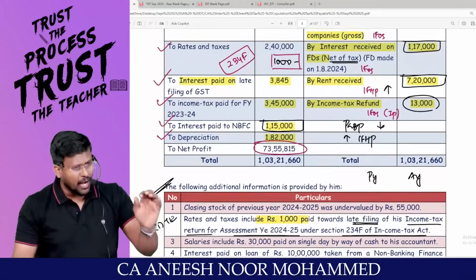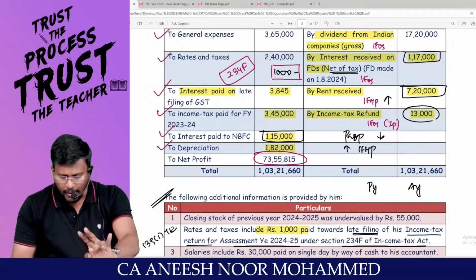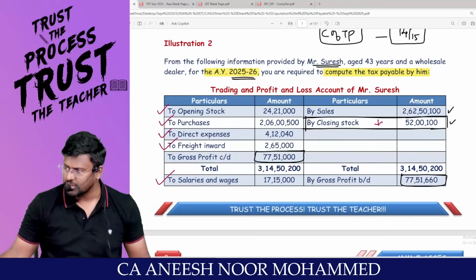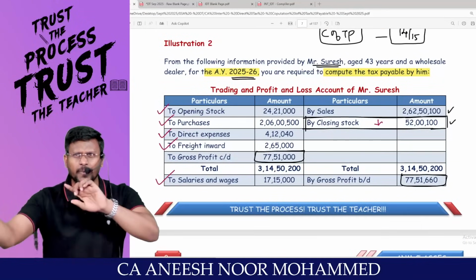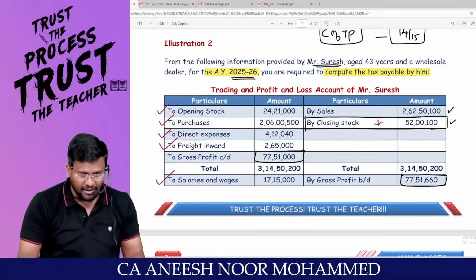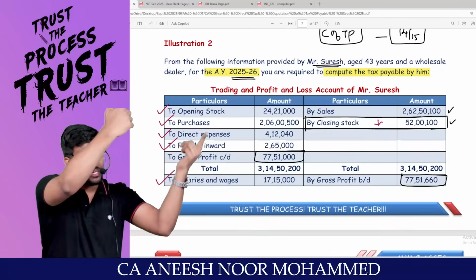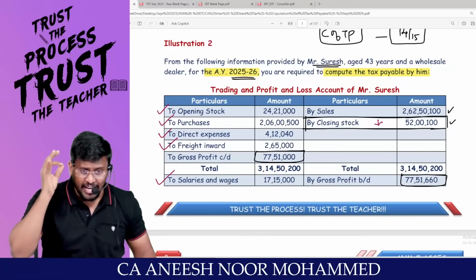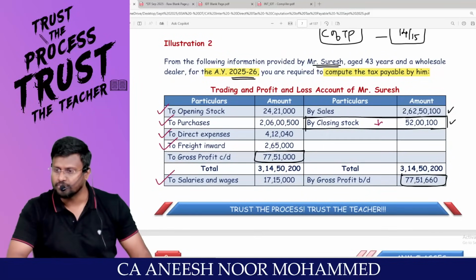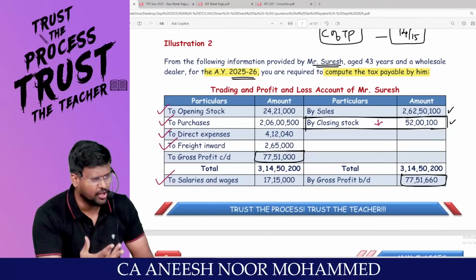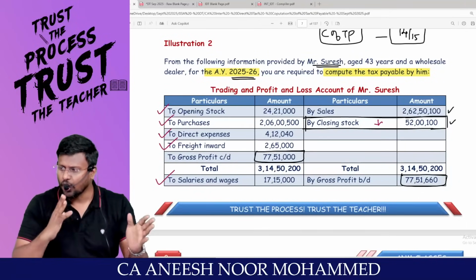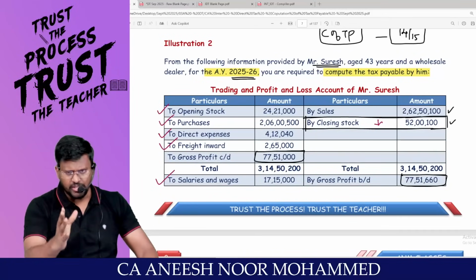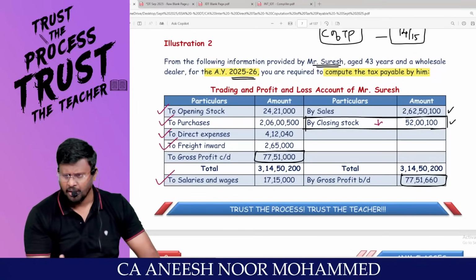But those who are in face-to-face, in virtual, on YouTube, what they will do, I will tell you. They will vouch the question, saying that okay, this figure came there, that figure came here. Don't do that. You have the leverage of doing that after 10 questions. At least for the first 10 questions, don't do auditing, sir. Sit and solve this question. First 10 questions. If there is a shortage of time remaining, then we can do audit.